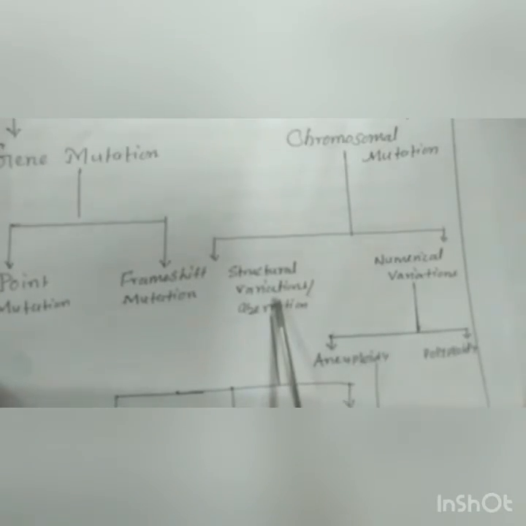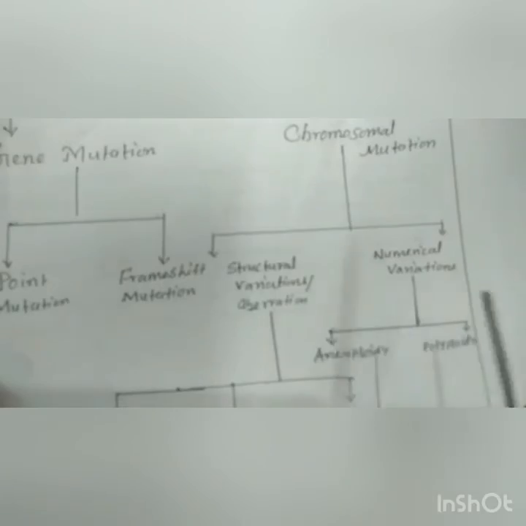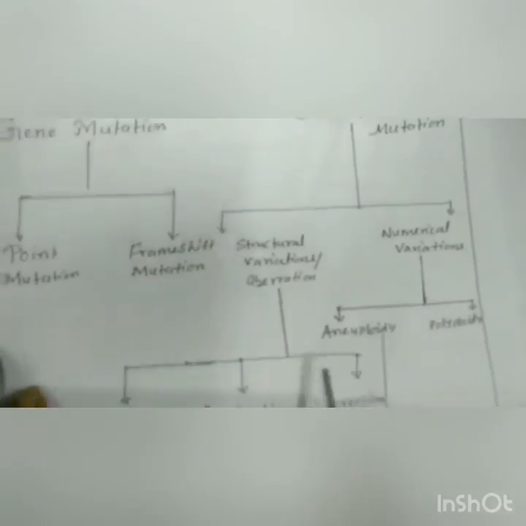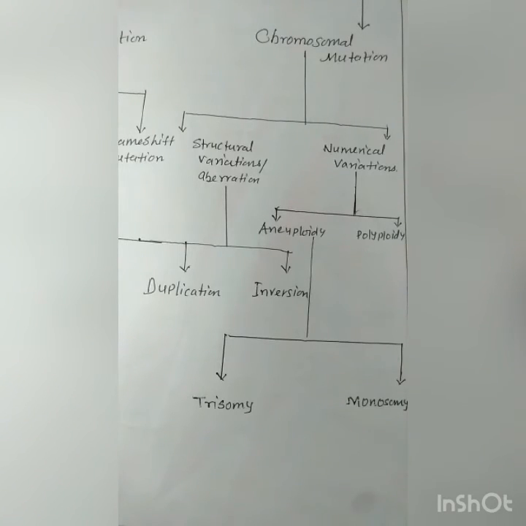When there is a change in the structure of the chromosome, it is known as structural variation. When the number of chromosomes is either more or less, it is known as numerical variation. Again, structural variation is of three types: deletion, duplication and inversion. Numerical variation is of two types: aneuploidy and polyploidy. Again, aneuploidy is of two types, trisomy and monosomy.